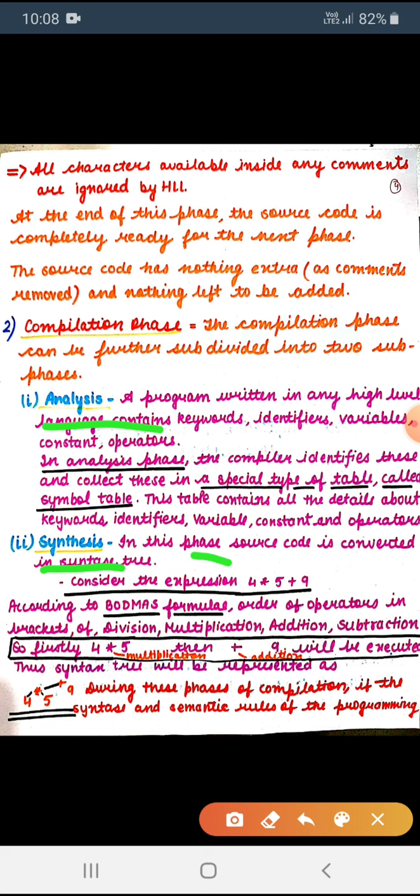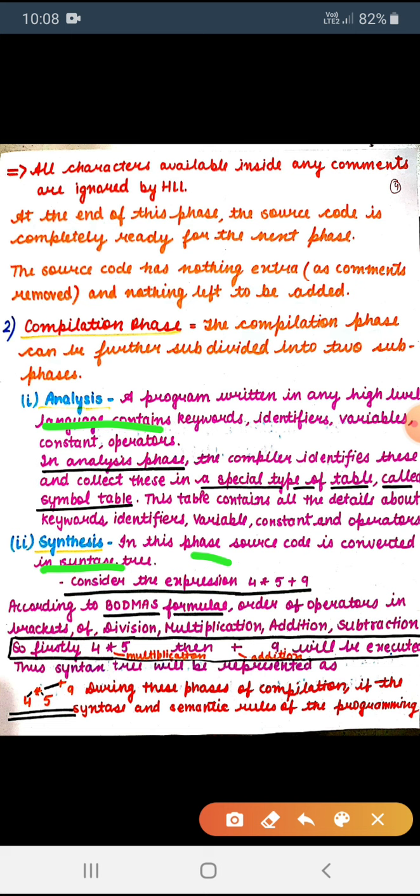Firstly we apply the multiplication. 4 multiplied by 5 equals 20. Then plus 9, 20 plus 9 equals 29. This is the procedure to solve any expression.